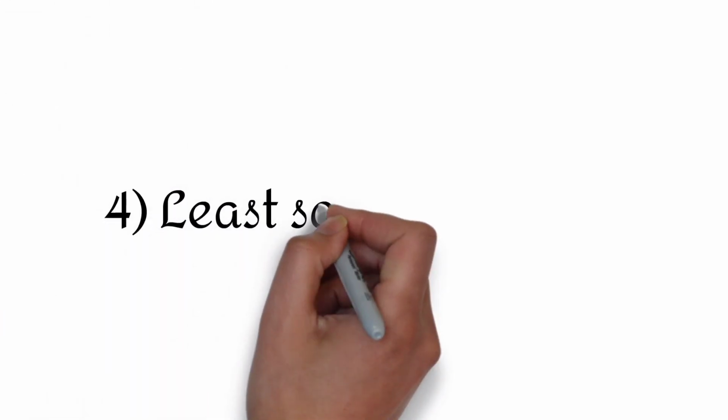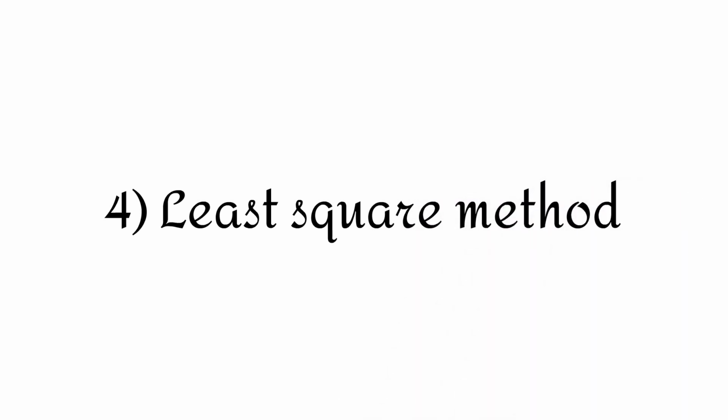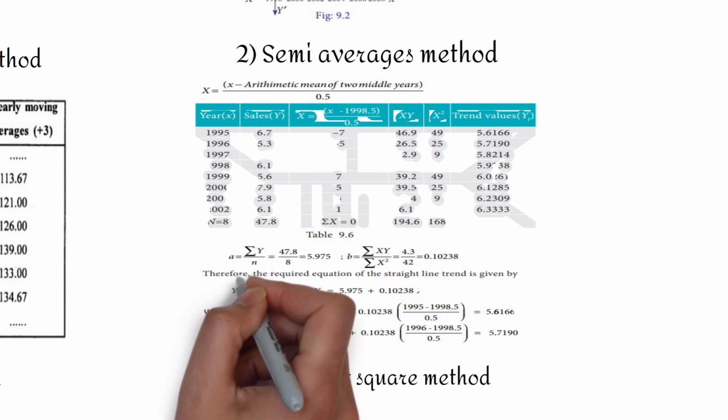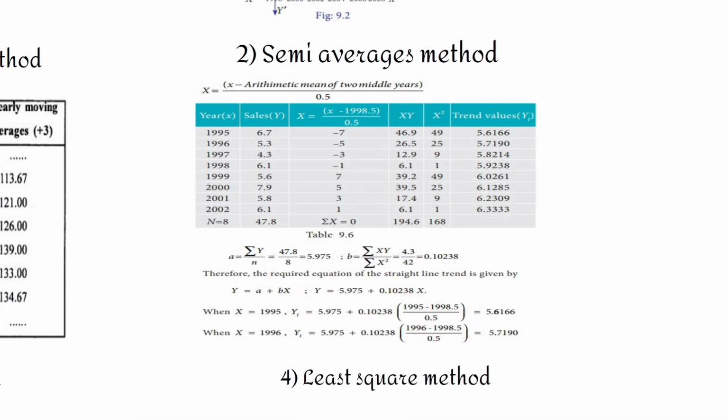The last method is the method of least squares and this is the best fit for time series data. The regression trend line is defined as y cap equals a plus bx, where y cap is the predicted value of the dependent variable, a is the y-axis intercept or the height of the line above origin, and b is the slope of the regression line. To estimate the constants a and b, the equations are as follows.